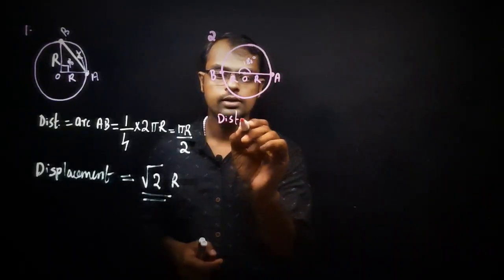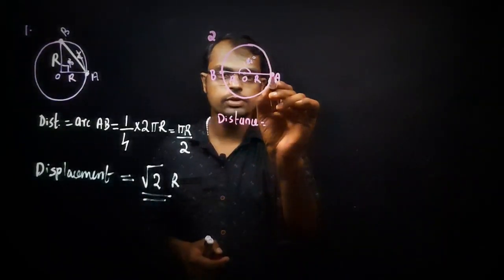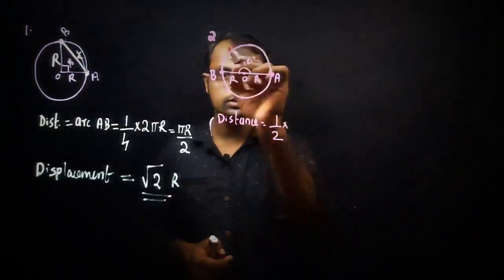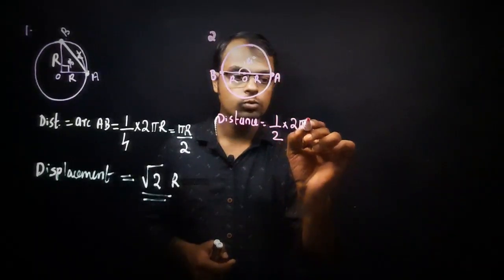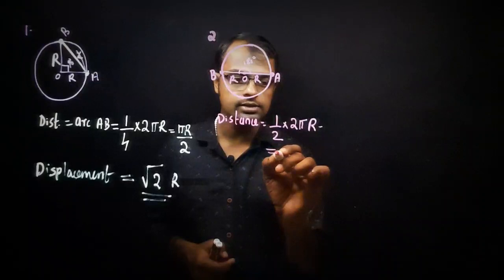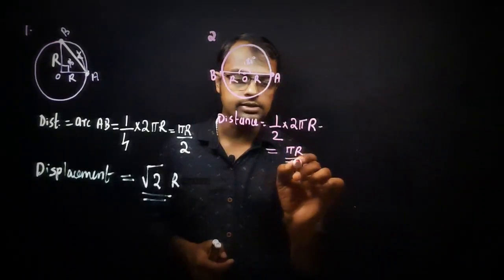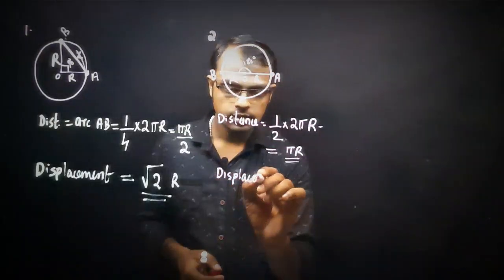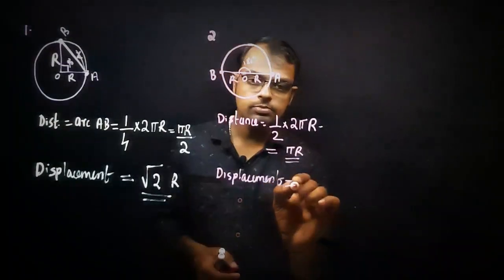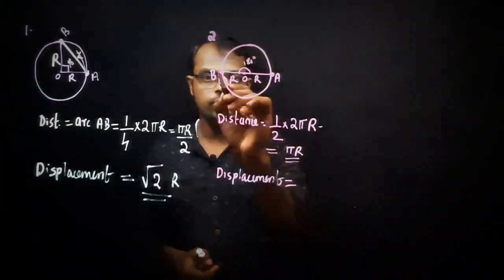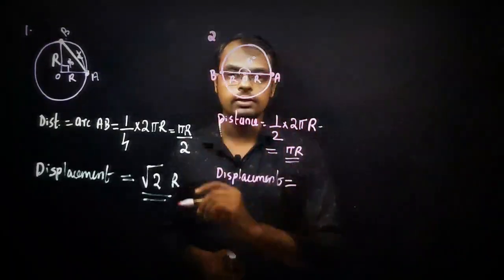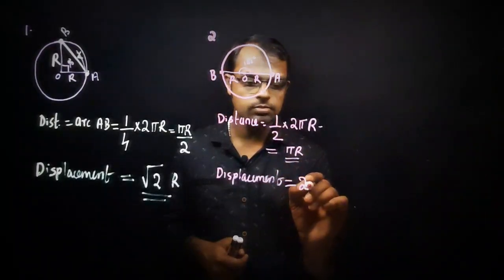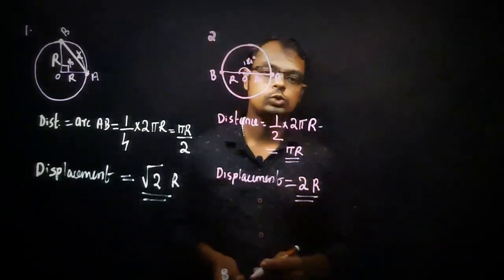What is the distance now? Distance means arc AB. Arc AB means 1/2 into the total circumference, which is 2 pi r. So we get the answer as pi r. Now what is the displacement? It is the short distance between A and B. O to A is R, O to B is also R. So the displacement is equal to 2R.